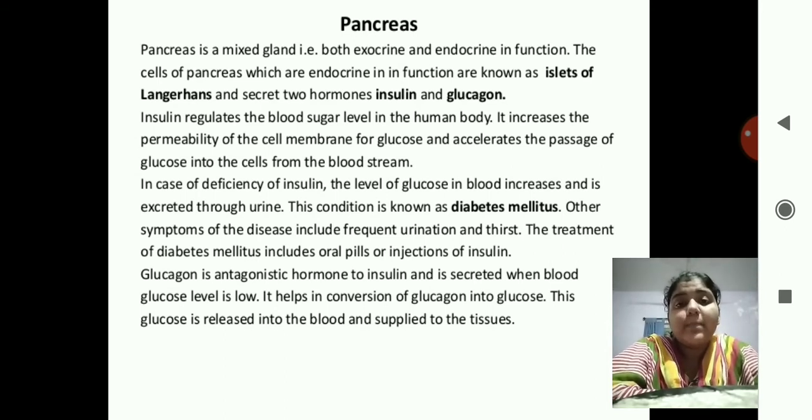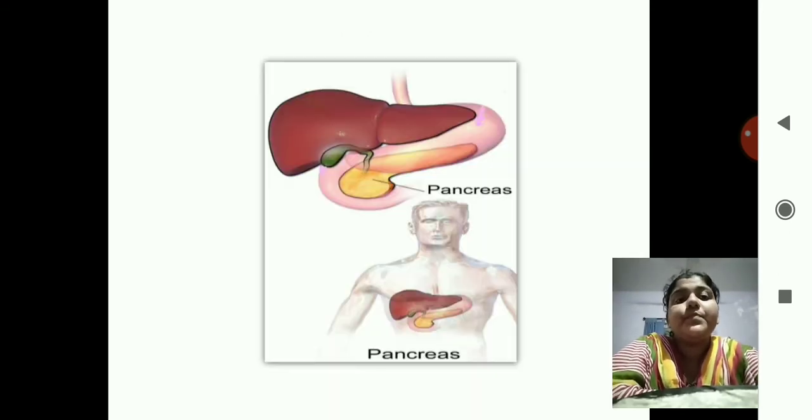So when there is a low level of glucose, the glucagon is secreted by the pancreas, and this is converted into glucose, and then this glucose is used in the reactions. Okay, see the location of the pancreas.